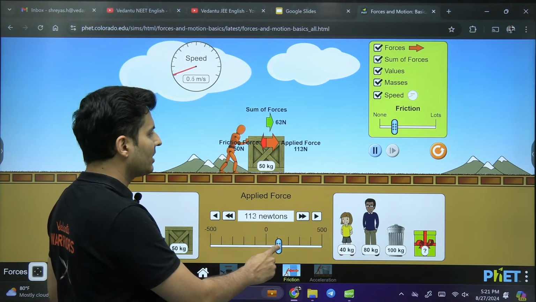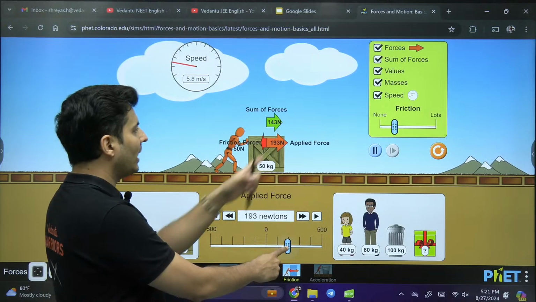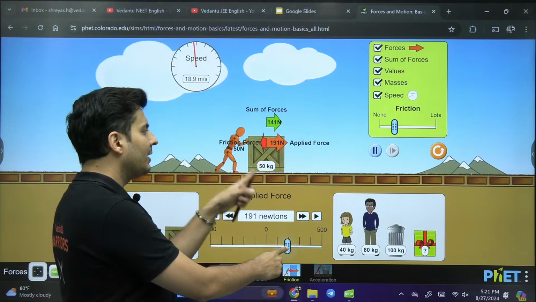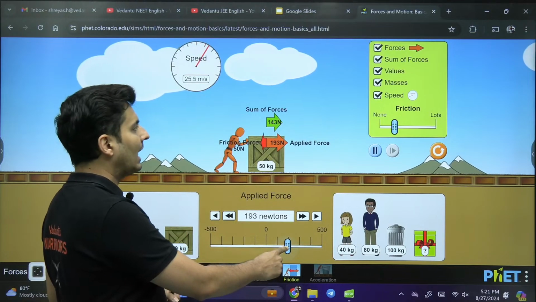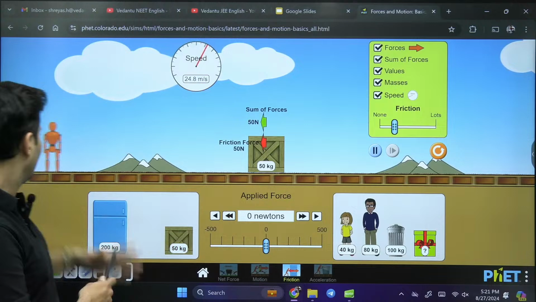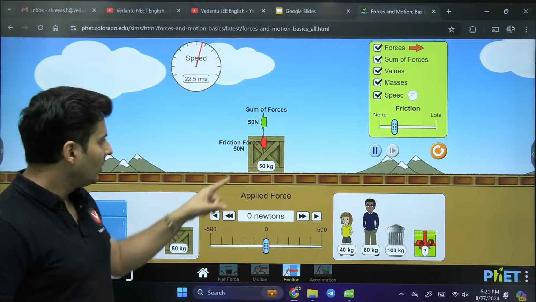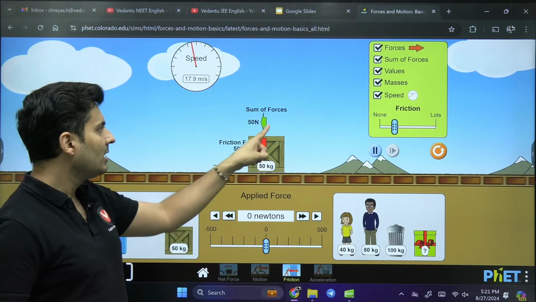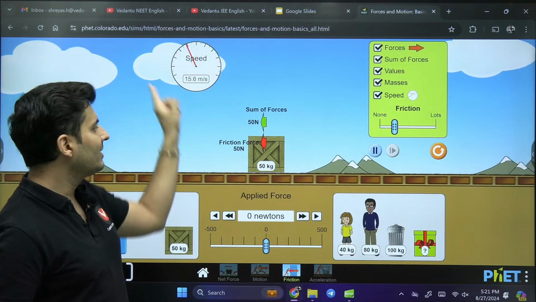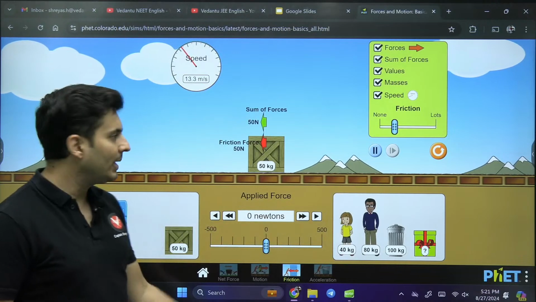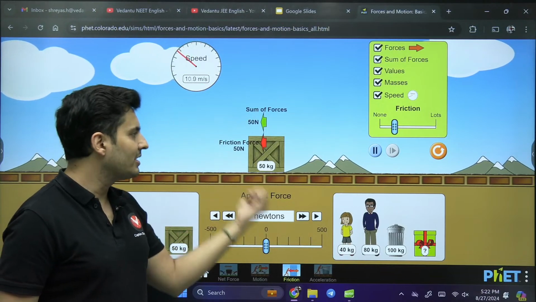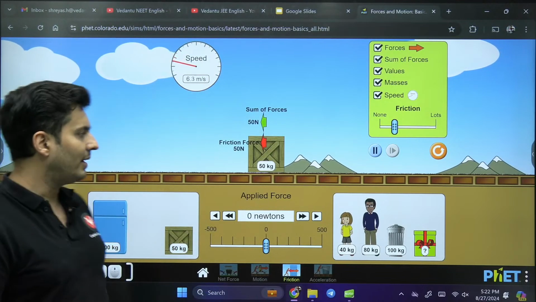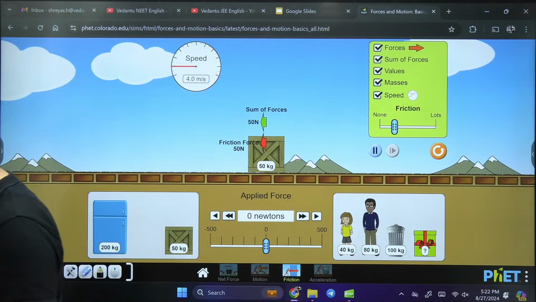I apply some large force. Wow. Look at it. Now the friction is resisting it and there is relative motion. 100% this friction is kinetic in nature. Now when I leave it also, it is having relative motion between the surfaces. Do you see frictional force is 50? Total force is 50, which is why it is stopping. Newton's second law at play over here. The force will try to change the momentum until it comes to a halt, and once it stops, the friction will also vanish. Now this is kinetic in nature.